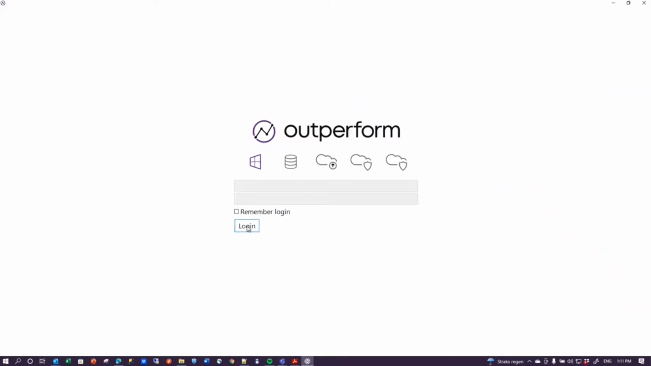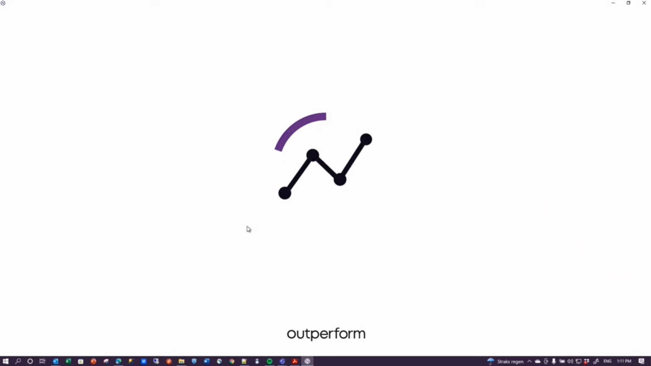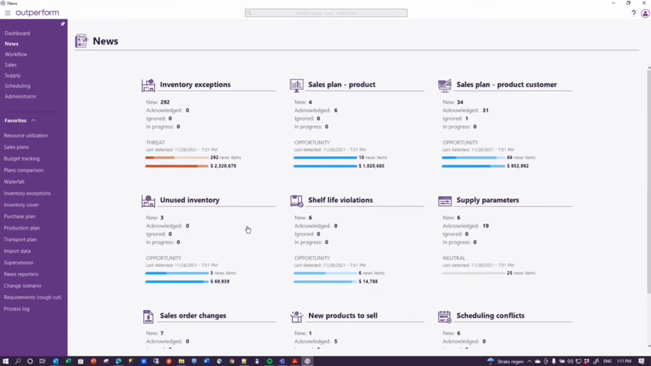Open Outperform Planning. Performance is always an issue in IT systems, and Outperform Planning is no exception. We work hard to make the performance as good as is possible, but for some reports we need to query a lot of tables in a lot of different places, combine information, and that sometimes takes time.